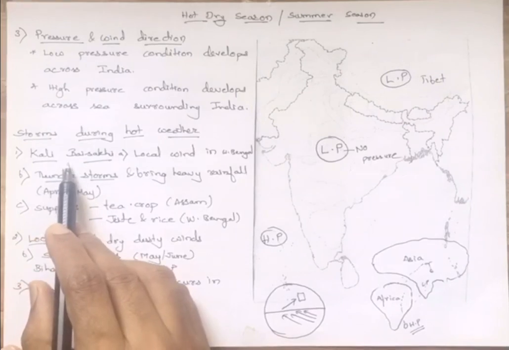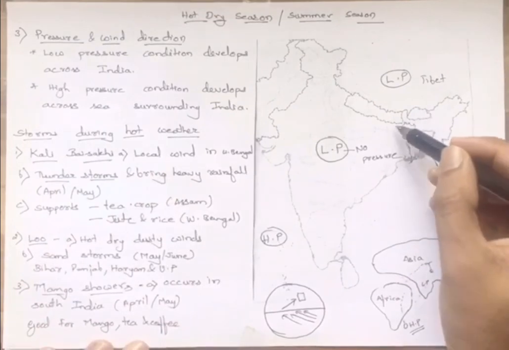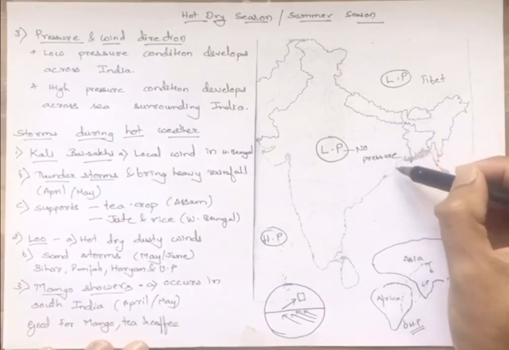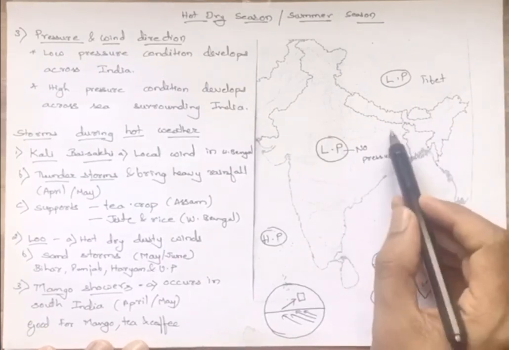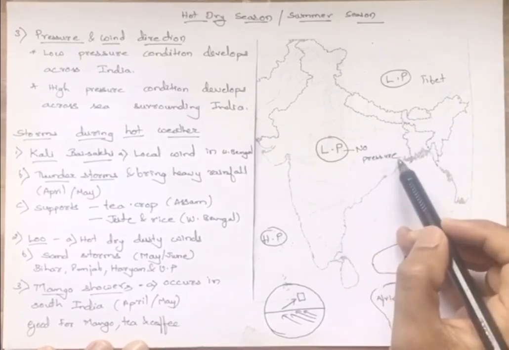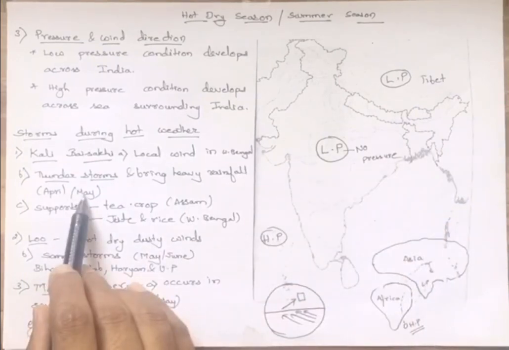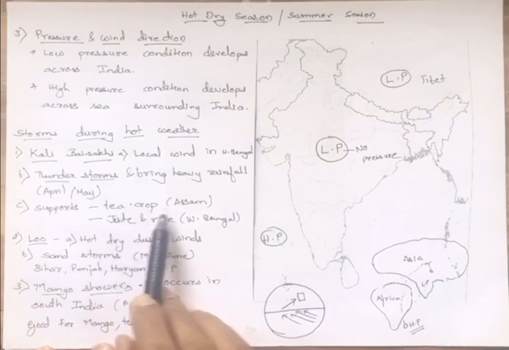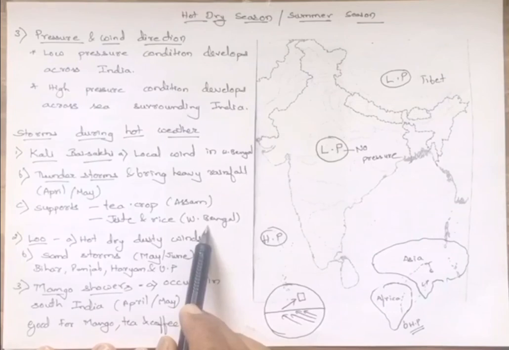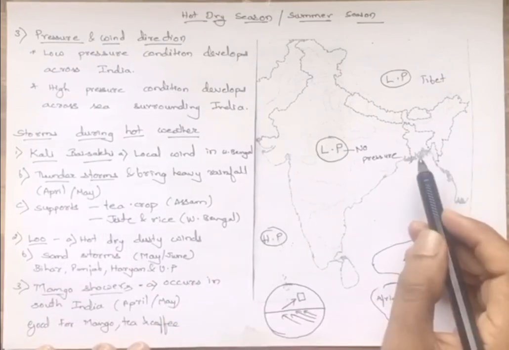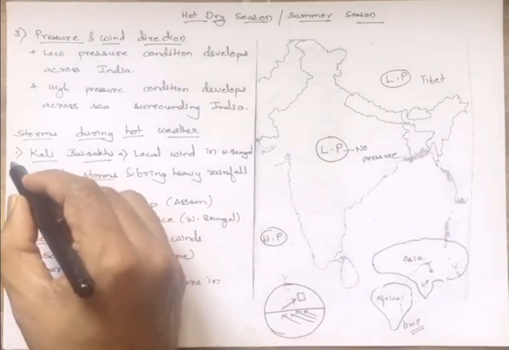Kali Baisakhi are nothing but local winds which we see in the West Bengal area. These are thunderstorms and they bring heavy rainfall in this part of the country. It comes in the month of April and May. It supports tea crop in Assam, jute and rice in West Bengal. It is also called nor'wester because of its direction. So this is Kali Baisakhi.